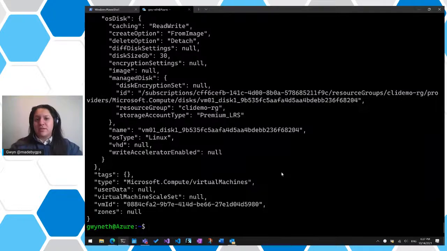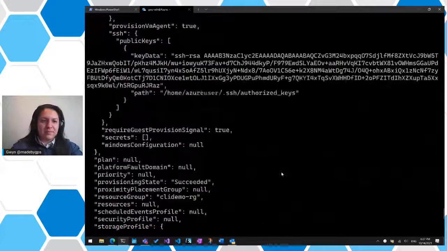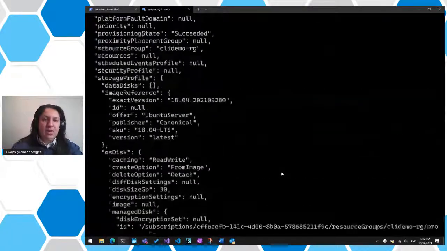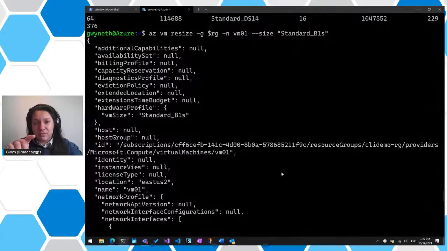If your VM is in a cluster, it needs to be available in the cluster, or in the resource group. So as long as it's available, if you run this command to show you the options and it's there, you can use it. So you can change around different SKUs.